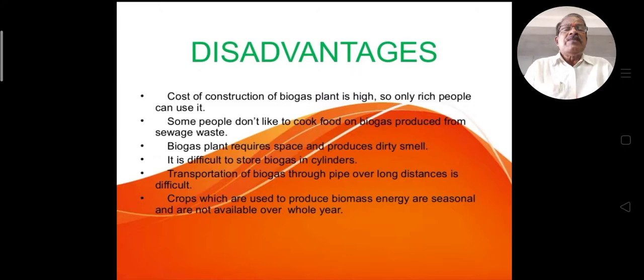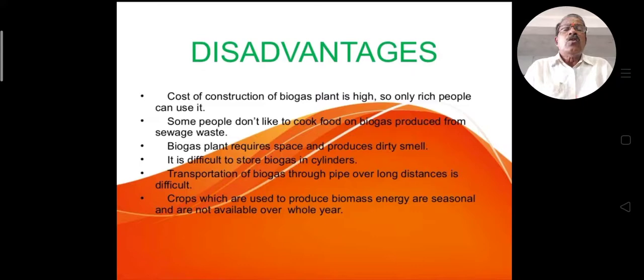It is difficult to store biogas in cylinders. Normal methane gas is not difficult to store in cylinders, but biogas is very difficult to store. Transportation of biogas through pipes over long distances is also difficult, so it is used in that area only.